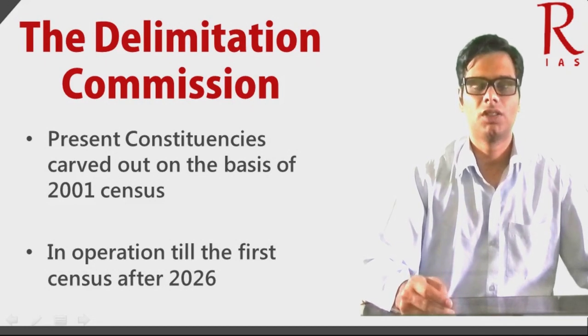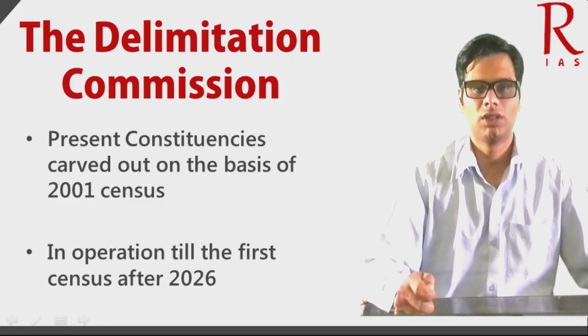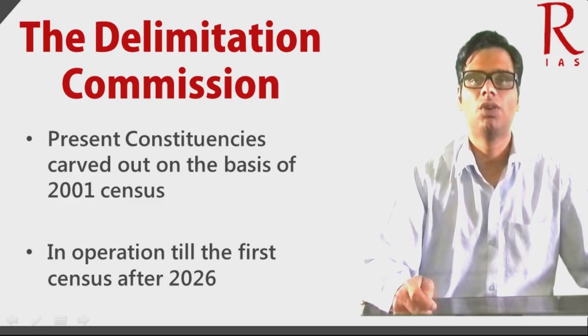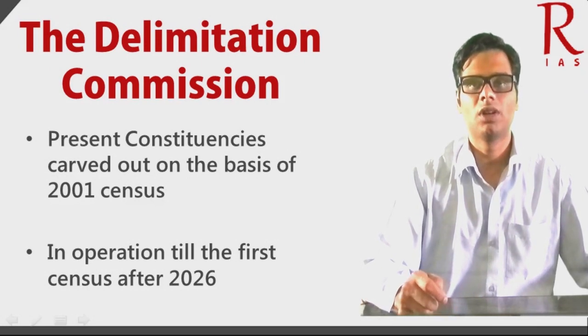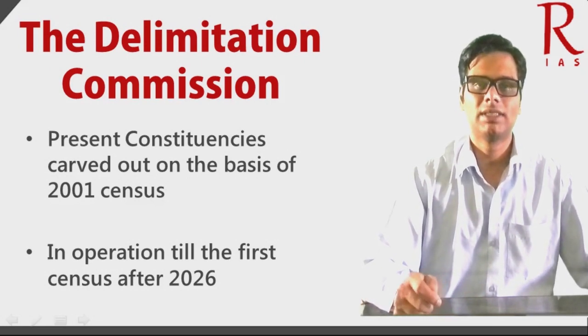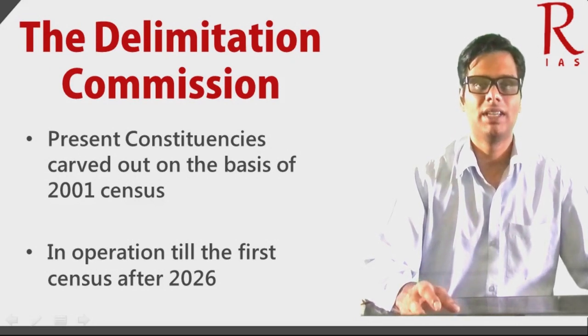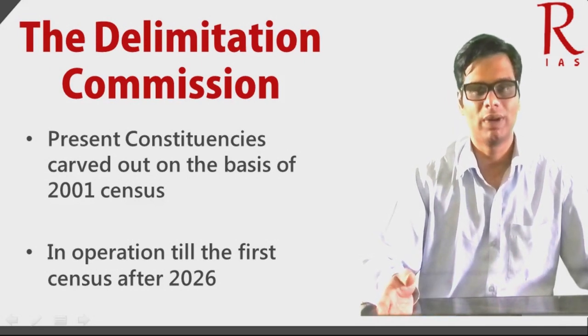I repeat, the Constitution of India was specifically amended in 2002 not to have delimitation of constituencies till the first census after 2026. Thus, the present constituencies carved out on the basis of the 2001 census shall continue to remain in operation till the first census after 2026. So for 25 years this would continue to be valid, that is from 2002 to 2026.